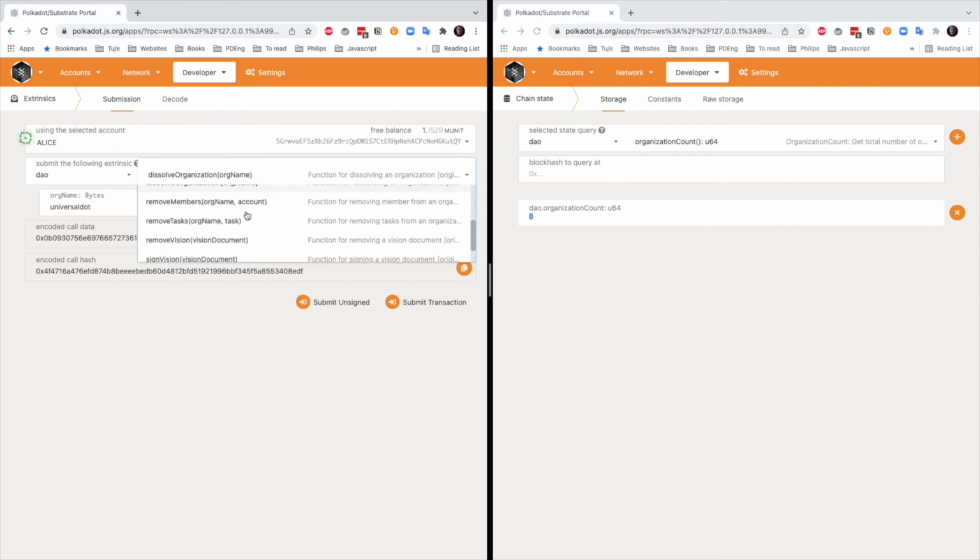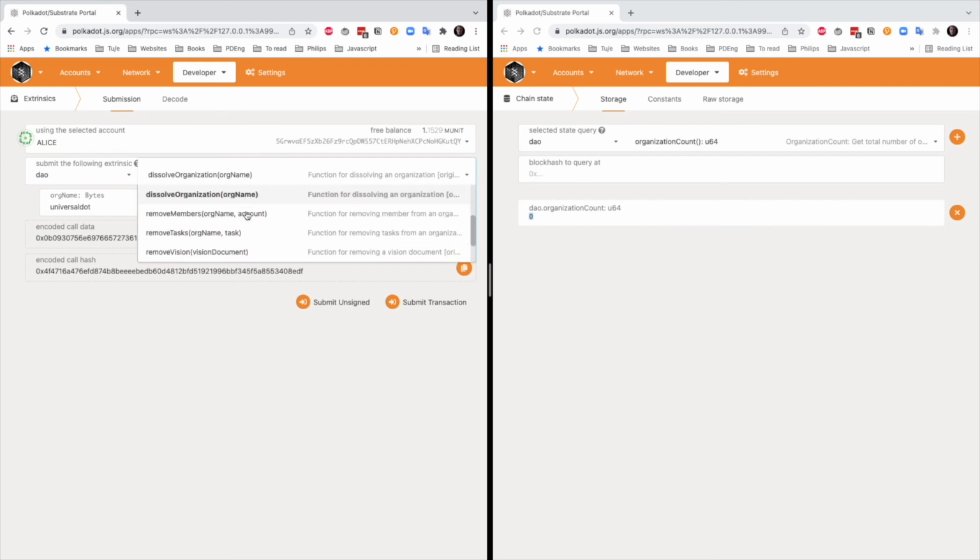There are many other functions that exist within a DAO, but in the interest of time, I will skip those.